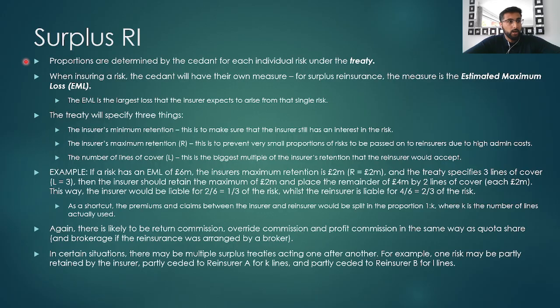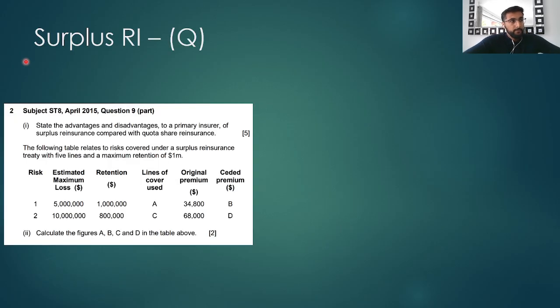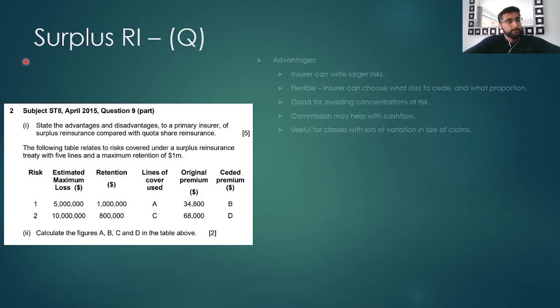Now let's look at an example of surplus reinsurance with a past paper question. So part I asks us to state the advantages and disadvantages of surplus reinsurance compared with quota share insurance. The advantages, well, we need 10 advantages and disadvantages with 5 for each.